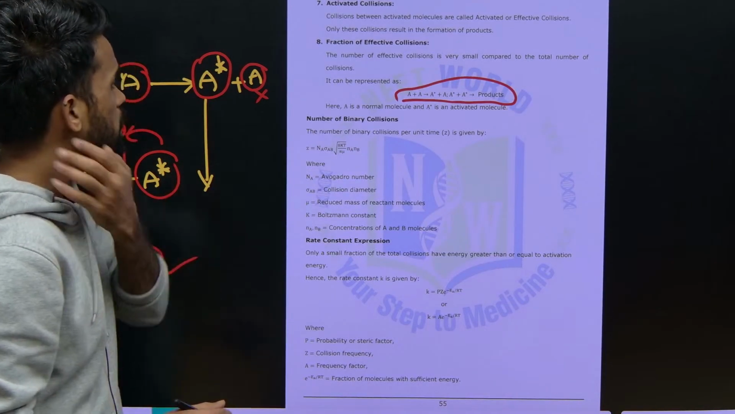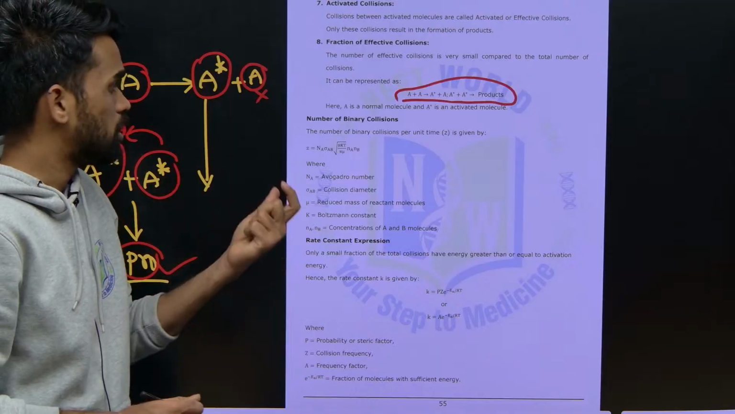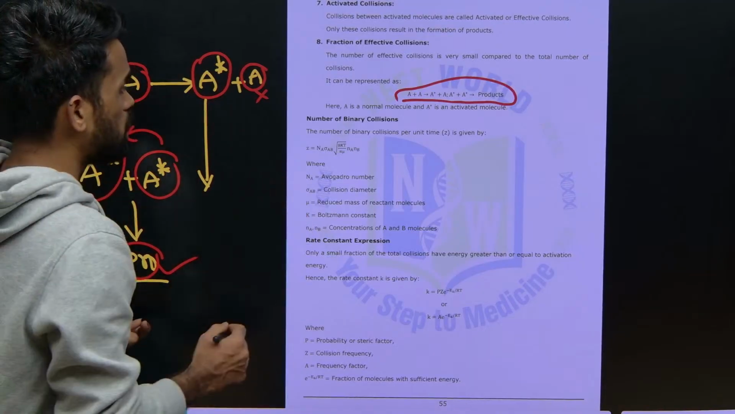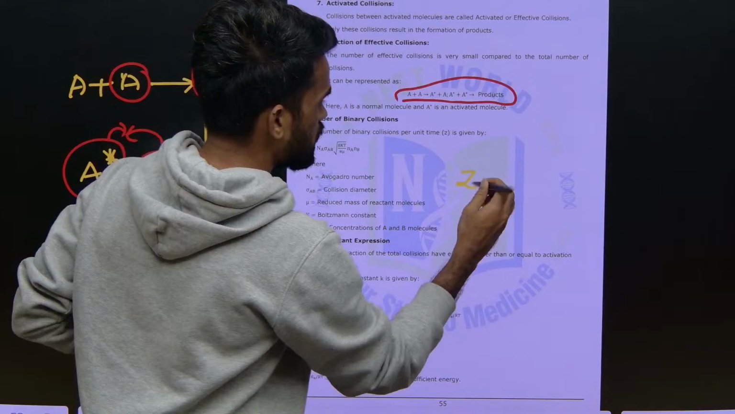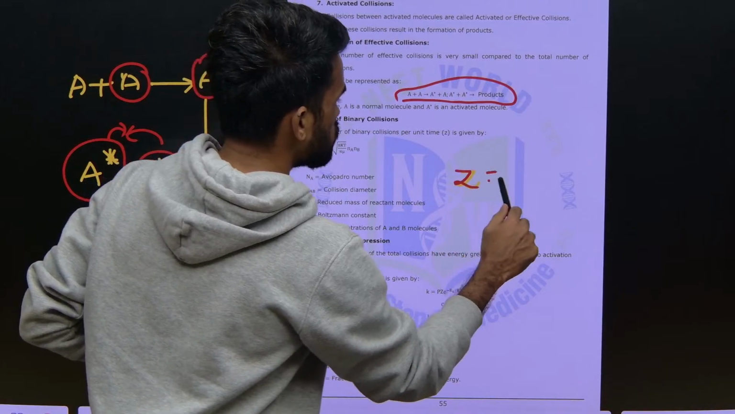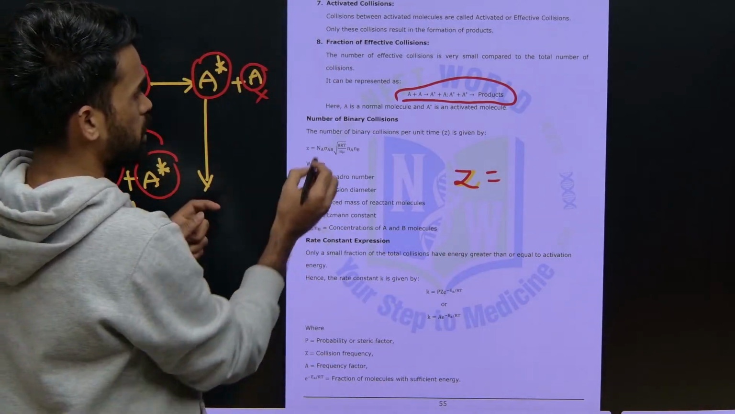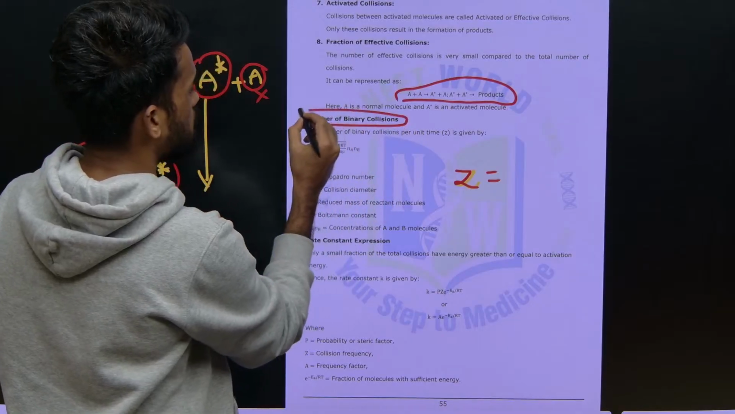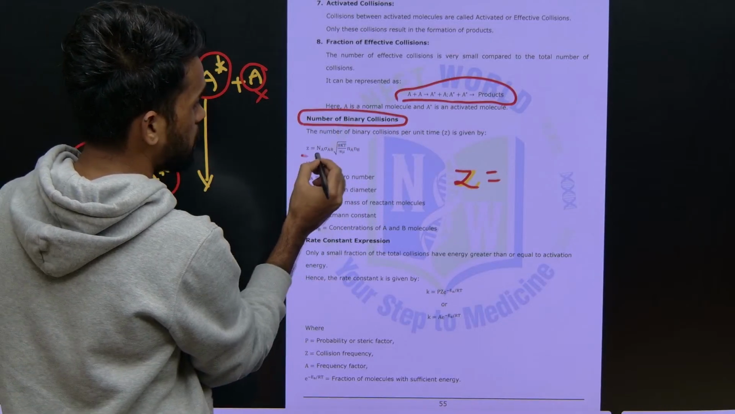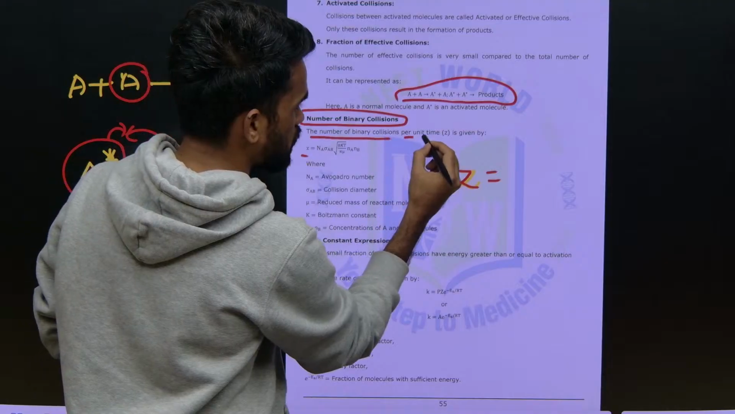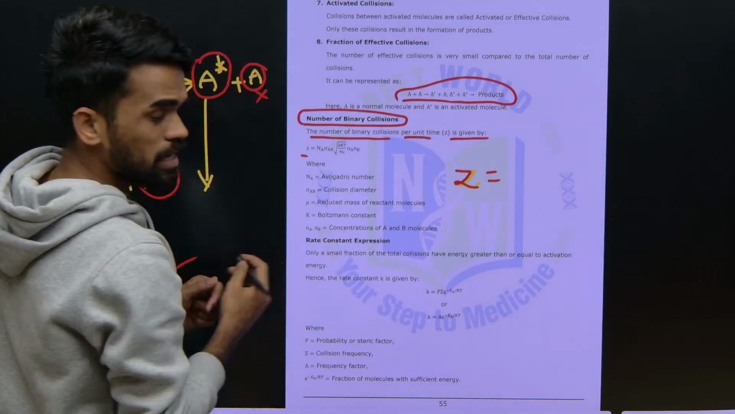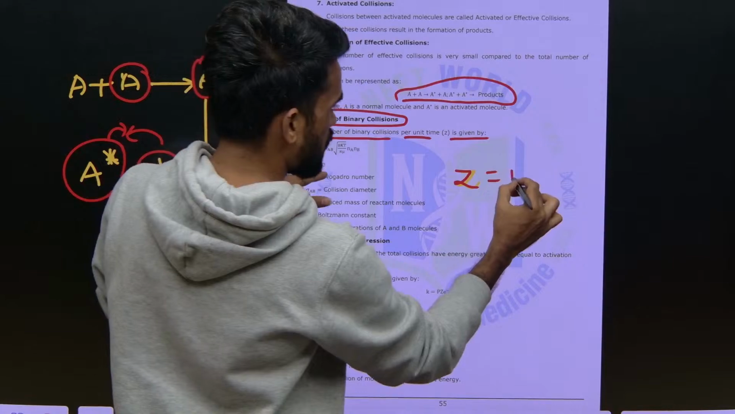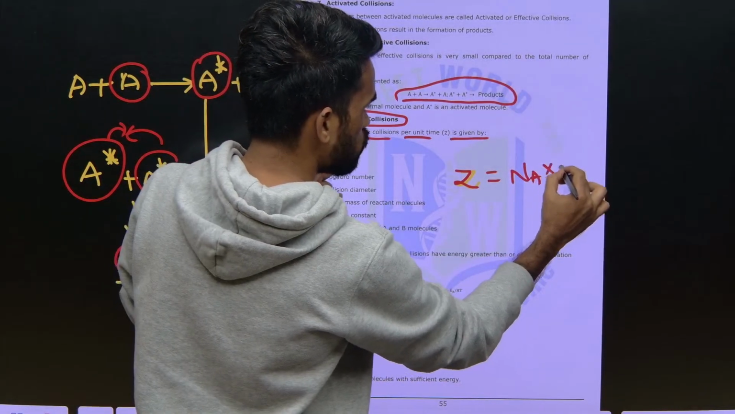Now how many collisions are taking place per unit time? That is given by collision frequency Z. So Z indicates collision frequency. Okay, this is nothing but the number of binary collisions per unit time, that is Z, which is given as Avogadro number Na into sigma.